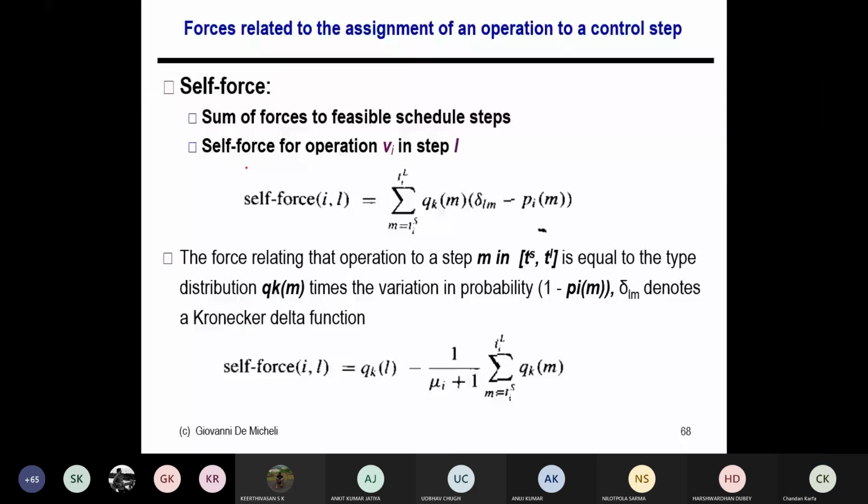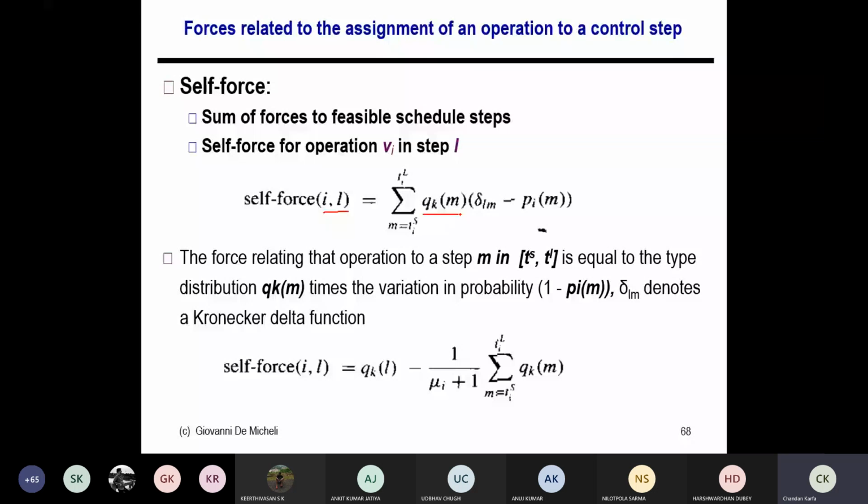Okay. So let us see how we will calculate this self force and this successor force. Suppose I am going to schedule an operation Vi in timestamp L. What is the force then? This is the operation type distribution that we calculated earlier.